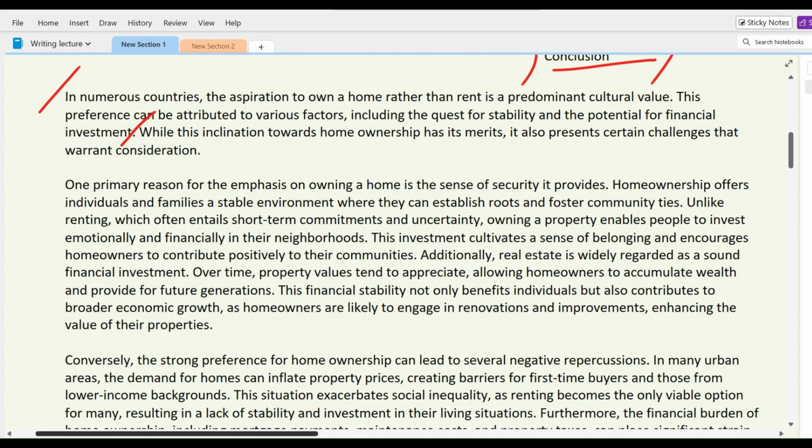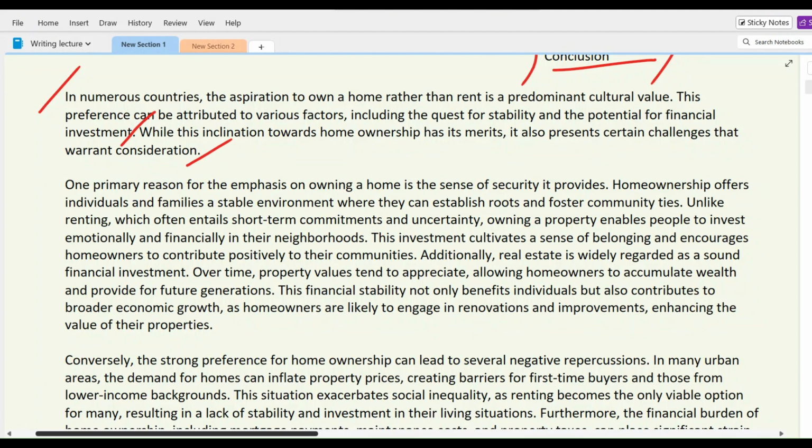It means introducing the topic to our reader. And from where did we get these ideas? We got the ideas from the question itself. In other words, we need to take the question, paraphrase it, and write down the first part of our introduction. However, the second part of the introduction is totally different.